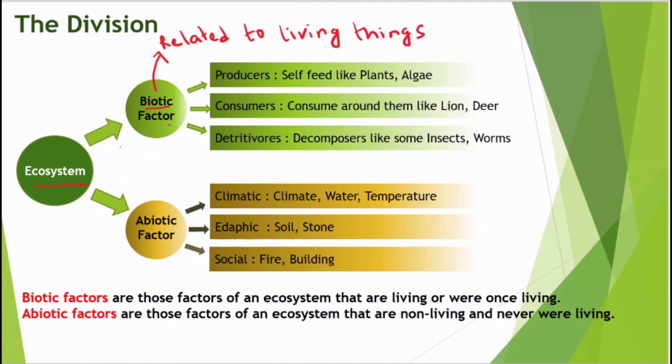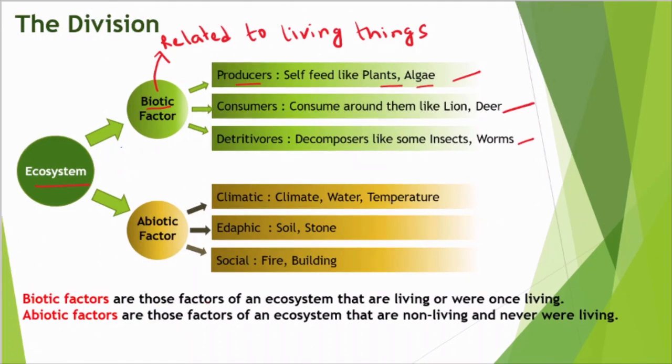And again, we can see biotic factor subdivided into three parts. First one is producer, second one is consumer, and the third one is detritivore. This classification is mainly based on the feeding habit. Producers are self-feeding, like plants, algae, etc. That's why producers are also known as autotrophs.